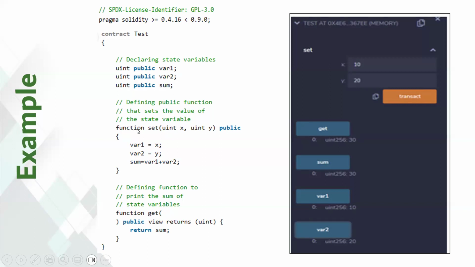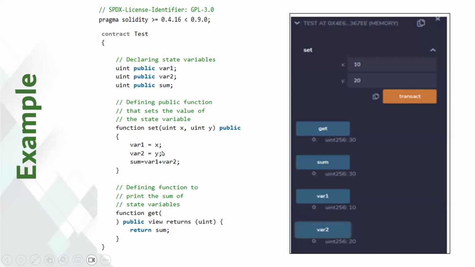Then here we have a function declaration, function set with uint x and uint y, public, and function get, public. This is a function named set with the access modifier type public, which takes variables x and y of data type uint as parameters. This was an example of a simple smart contract that updates the value of var1 and var2.